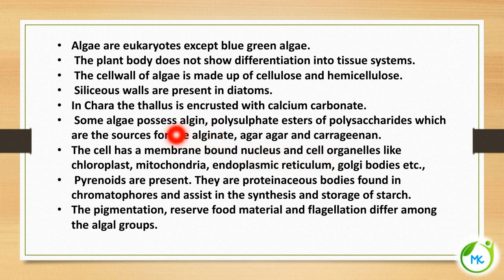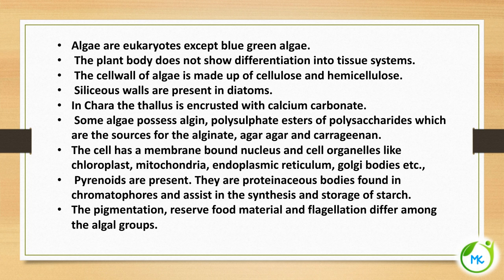And so the previous point, I was telling you about the different polysaccharides which are found in the algae, and a special mention, carrageenan. It is a polysaccharide which is extracted from red edible seaweed. So it is extracted from a certain group of algae. Next, the algae will be having pyrenoids. Pyrenoids are nothing but proteinaceous bodies. They are found in the chromatophores, that is, in the chloroplast, and they also assist in the synthesis and storage of starch.